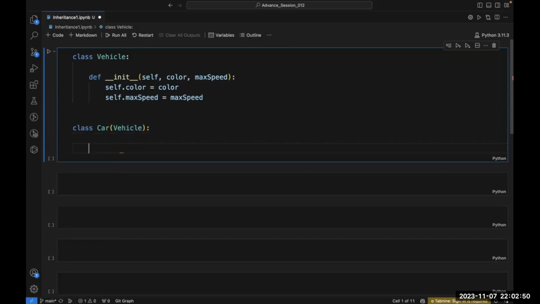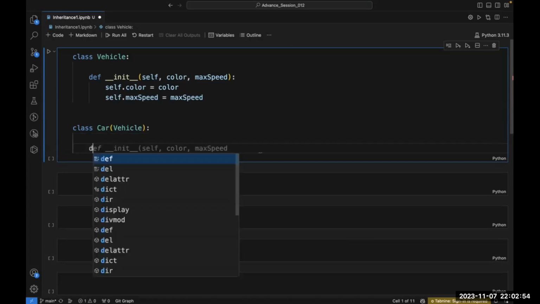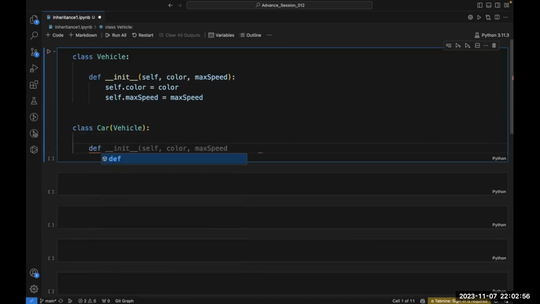This is done. Now let's write the init function of the car class. So def underscore init. Now, these two properties inside this init, color and max speed, I have already derived from the vehicle class. They will automatically come. But apart from this, there are certain properties in the car class which are unique to the car class.